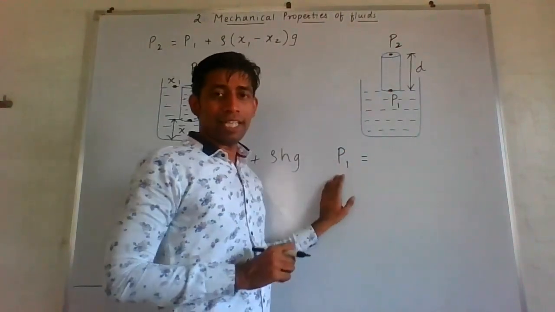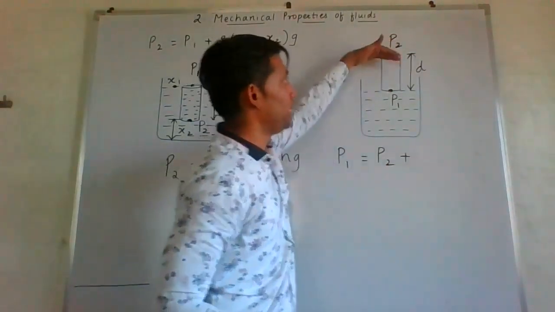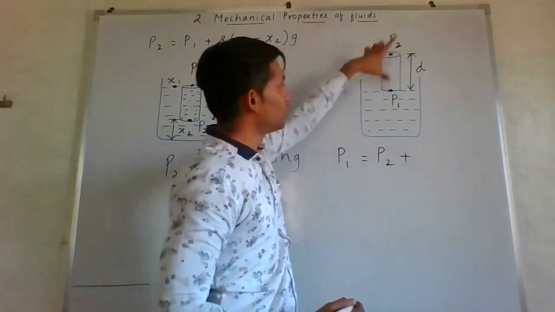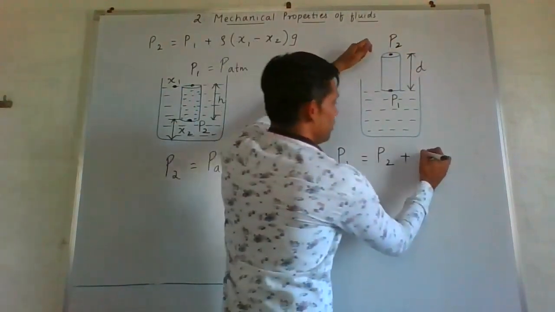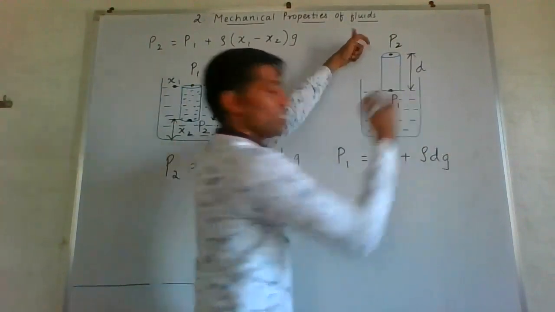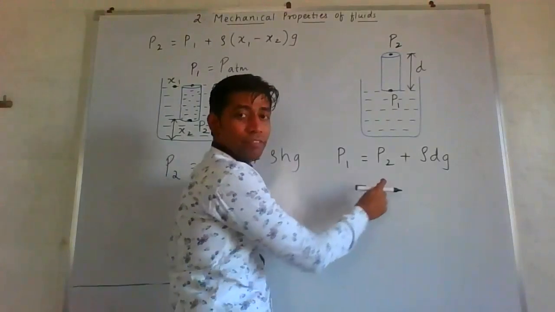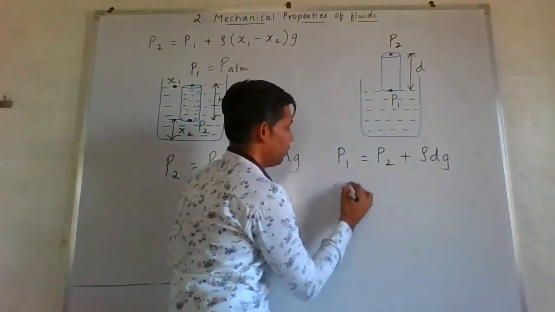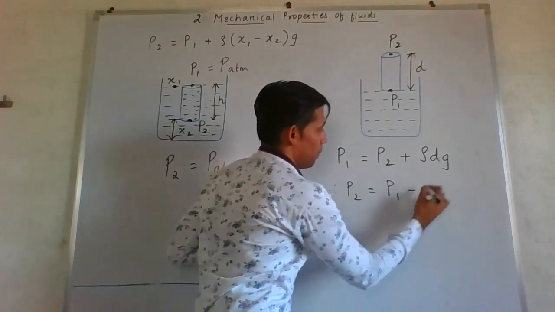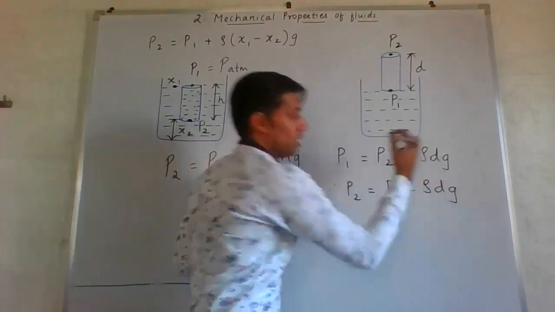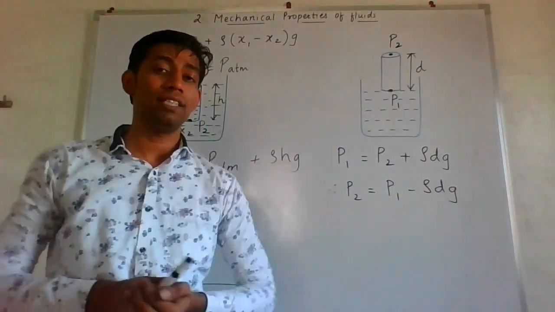So P1 can also be written as P2 plus the air present inside the cylinder, which will be rho d g. Now we are interested in finding pressure P2. Therefore P2 will be written as P1 minus rho d g. So this becomes the formula if the cylinder is outside.